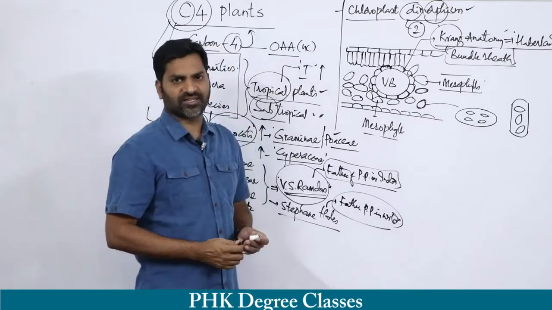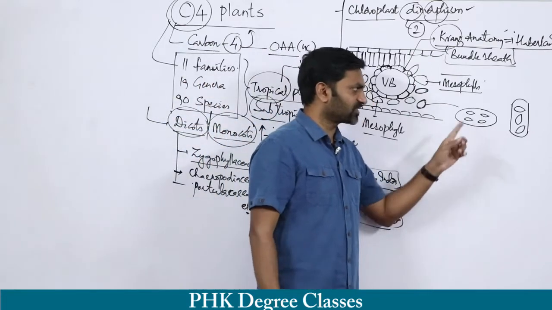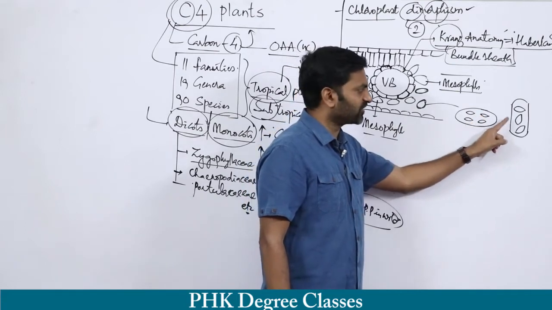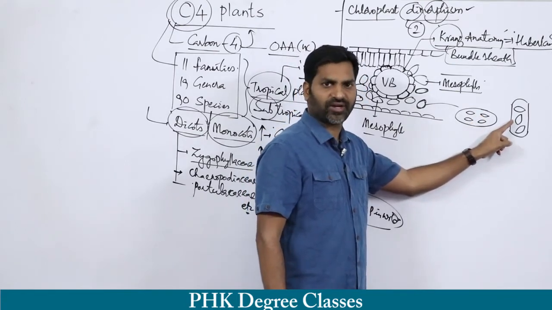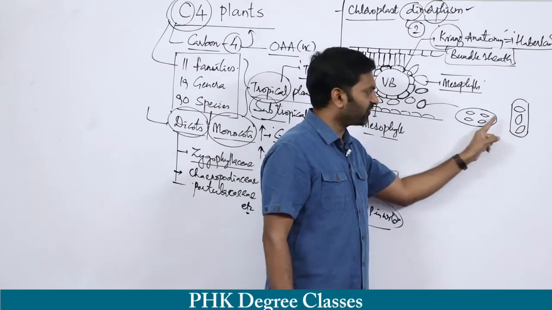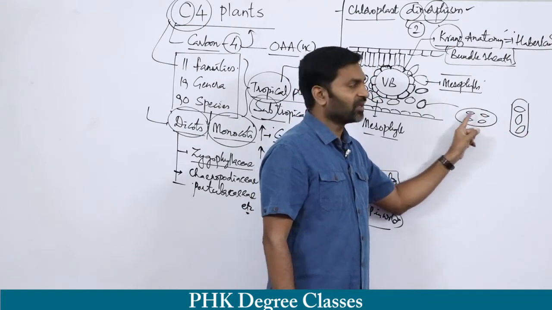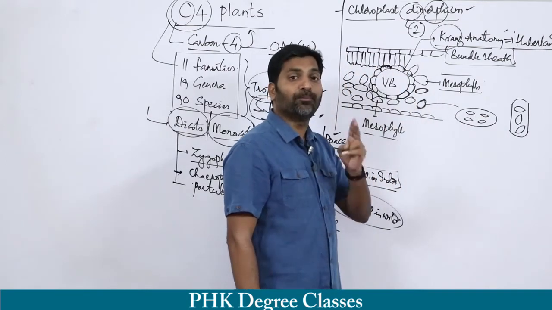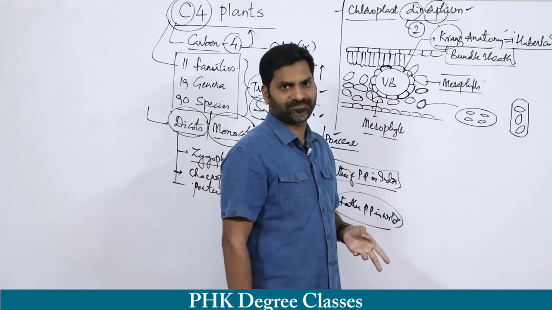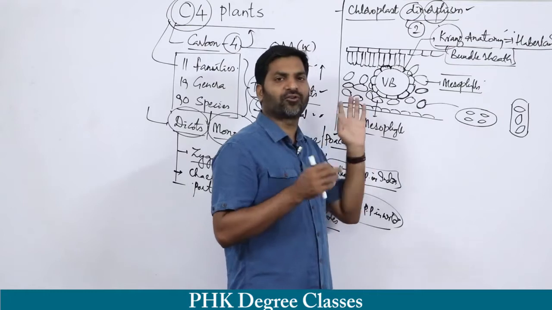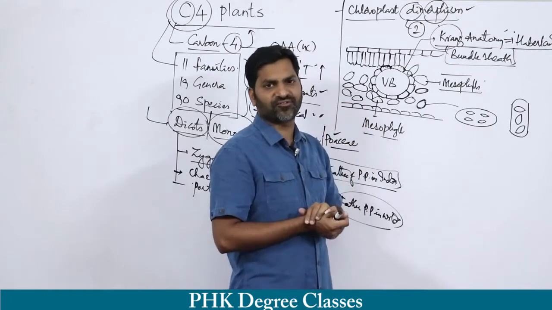Diagrammatically, if you look at these two structures, these chloroplasts are much smaller in size when compared to these chloroplasts. This particular chloroplast is completely different from this one. In a single plant we have both types of chloroplasts. Two kinds of chloroplasts are present inside C4 plants, particularly in the leaf structure.